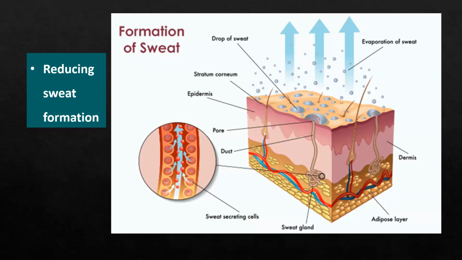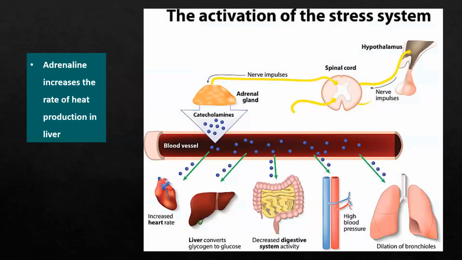We need to reduce sweat formation, so there is no heat used to evaporate the sweat. And also, if you remember, we can produce the adrenaline hormone in the adrenal gland. Adrenaline has the function of the fight or flight response. So when we produce more adrenaline, the liver works more by breaking down glycogen into glucose for respiration. So it is increasing the respiration in the liver and increasing the rate of heat production in the liver.